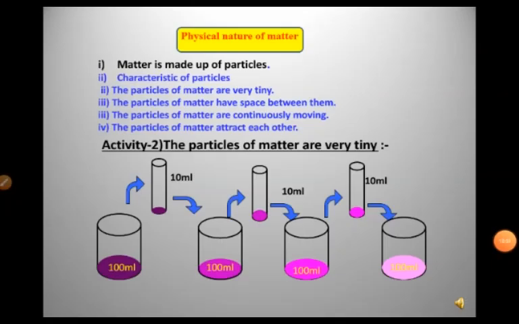So summing up the overall activities, and coming to the conclusion after conducting them, these are the characteristics of particles. First, matter is made out of particles. And what are the characteristics of particles? Particles of matter are very tiny. They have space between them and are continuously moving. And the particles of matter attract each other. So this is all about the physical nature of matter and the characteristics of the particles. I hope you have understood this. Just go through your textbook, you will get a clear idea of the concept.